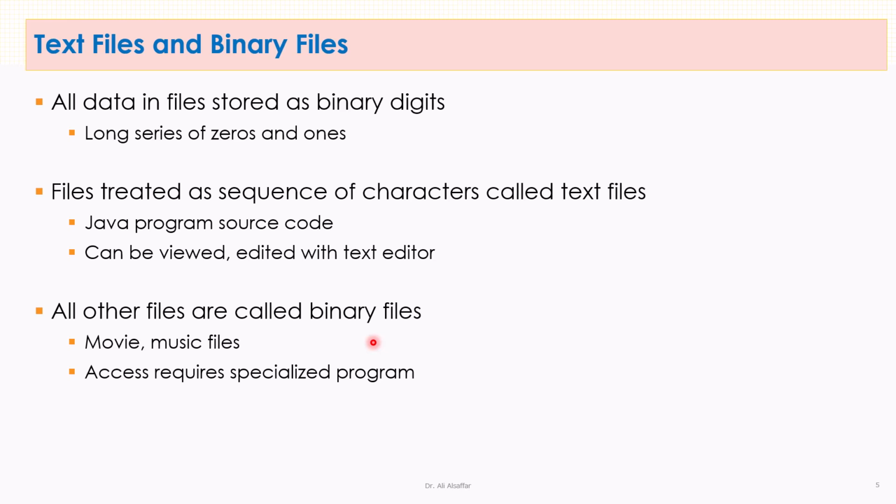As another example, when you save your Java source code using JGrasp, JGrasp saves it as a text file. However, when you compile the program, the compiler will convert your source code into a bytecode program and save it as a binary file. So the source file of your program is saved as a text file with extension .java, and the bytecode of your program is saved as a binary file with extension .class.